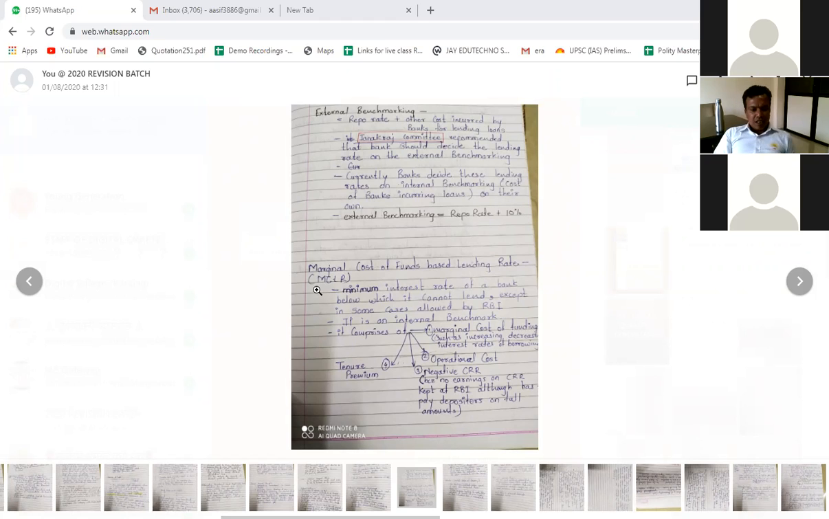So there is one association that all the commercial banks in the world have created, and through that common association they decide what should be the lending rate, the interest which should be given and which should be taken from the people.